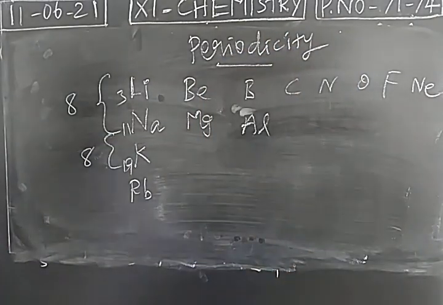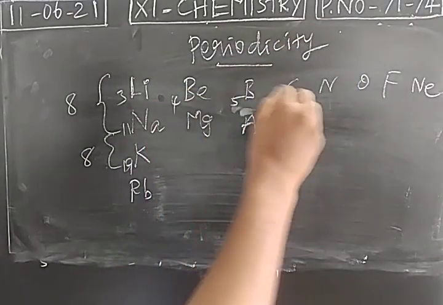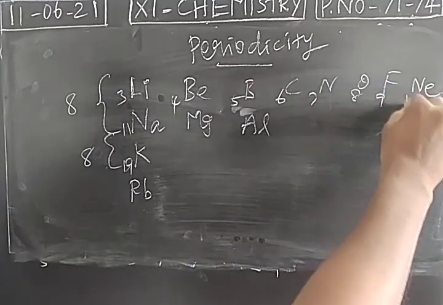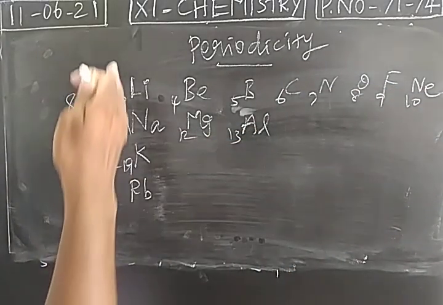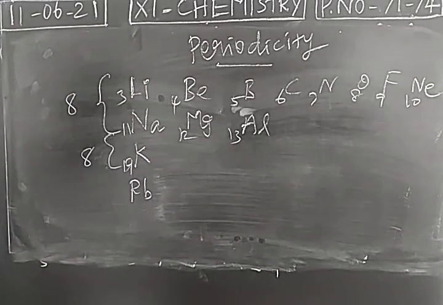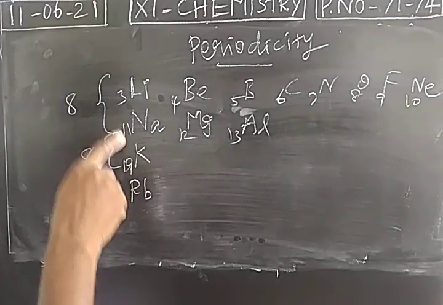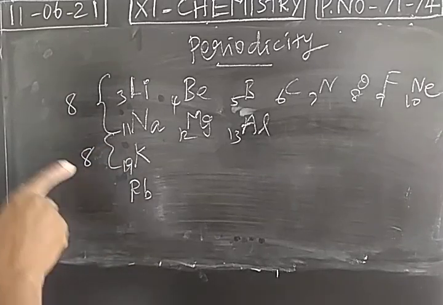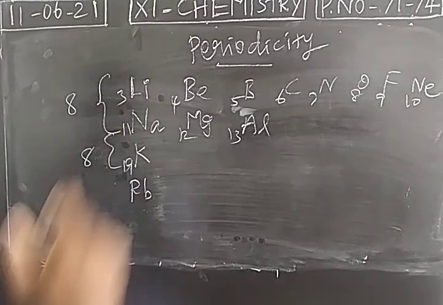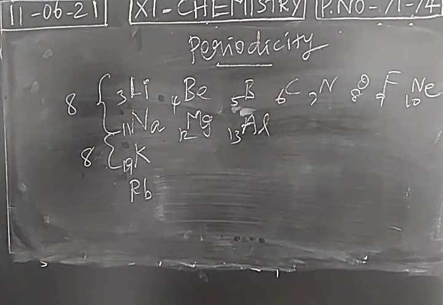We arrange the elements in increasing order of atomic number, and elements with similar properties are repeated at regular intervals. Between these, what is the difference in atomic number? 11 minus 3 is 8, and 19 minus 11 is 8. So at regular intervals, elements with similar properties are repeated. It is called periodicity.